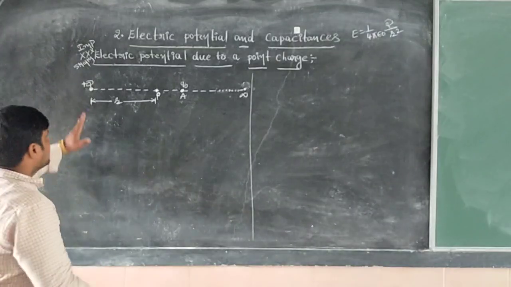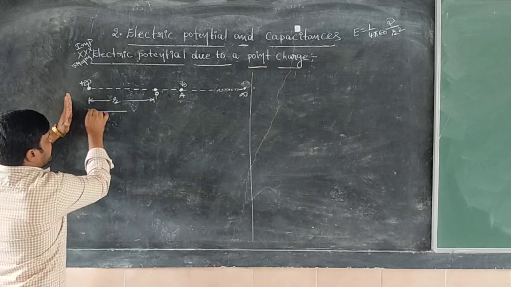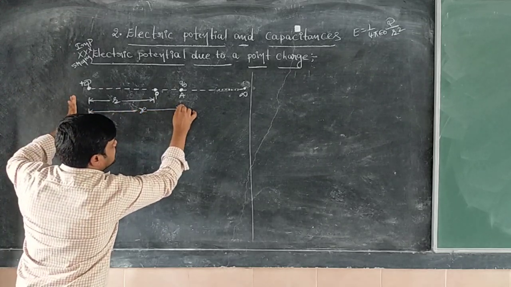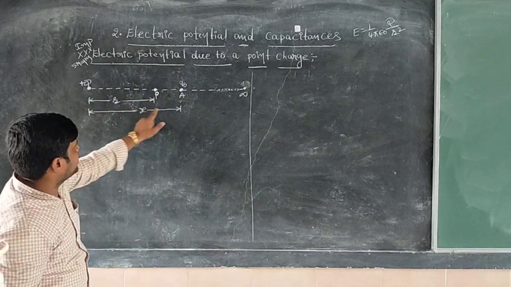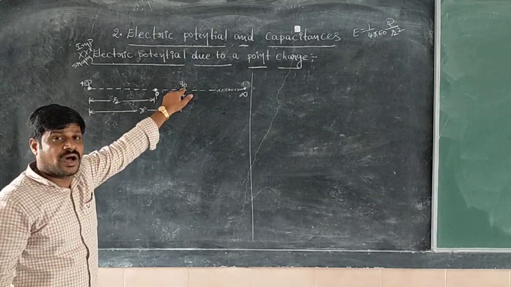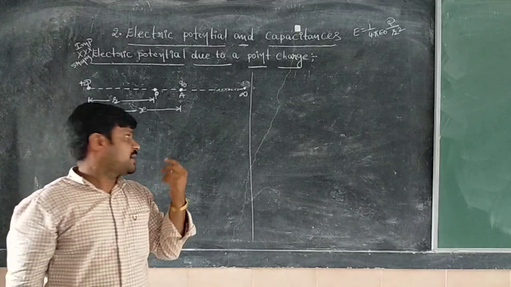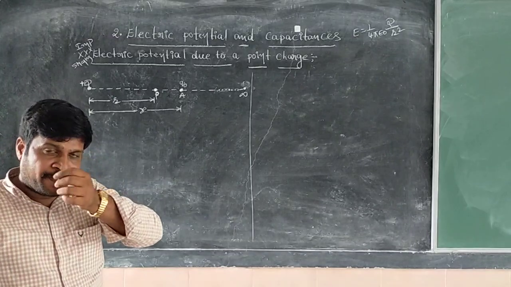Now from this considerable charge, at what distance has this point charge been located? At what distance from the charge has the unit positive charge been brought? We brought it up to a distance x. At a distance x, there is a charge.